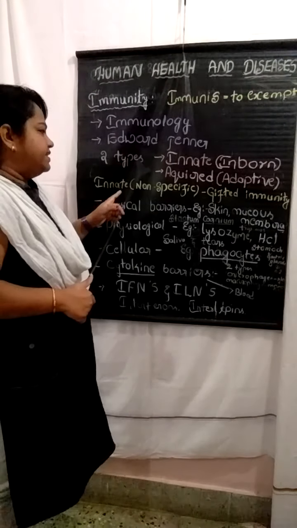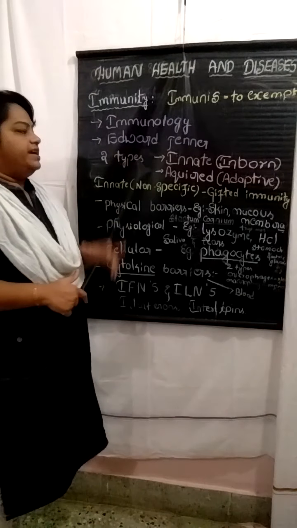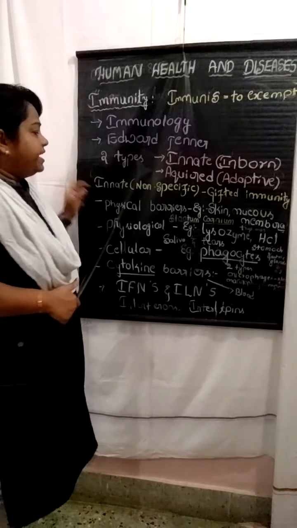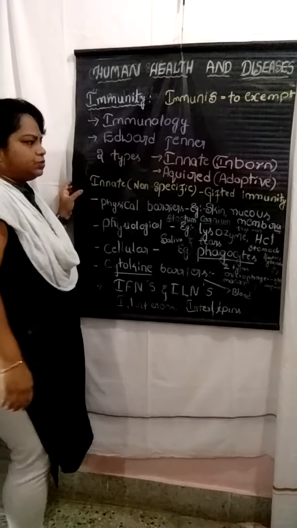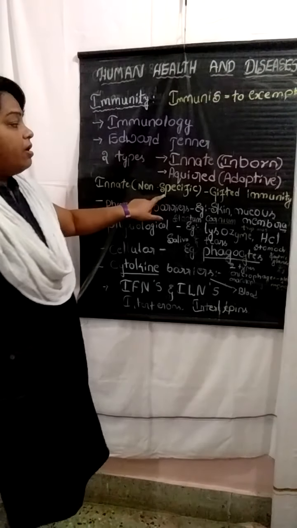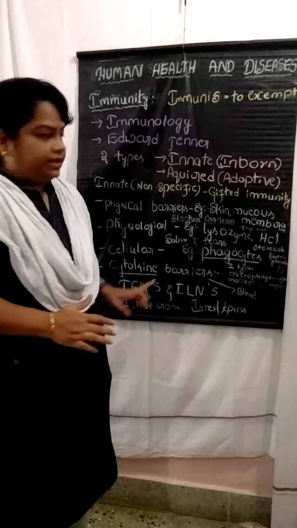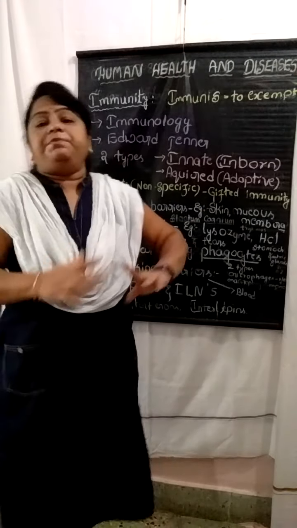Let me discuss in detail what innate immunity is. Innate immunity is a non-specific immunity, also called gifted immunity.